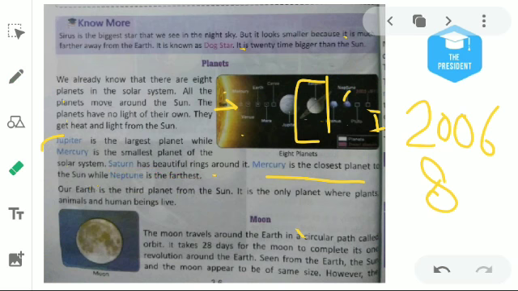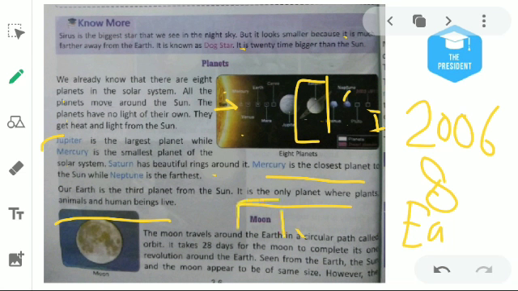Understood? Our Earth is the third planet from the Sun. It is the only planet where plants, animals, and human beings live. Understood? Our planet is the only one in the solar system. There are a total of 8 planets, but only Earth is the planet where water and air are found. That's why life exists.